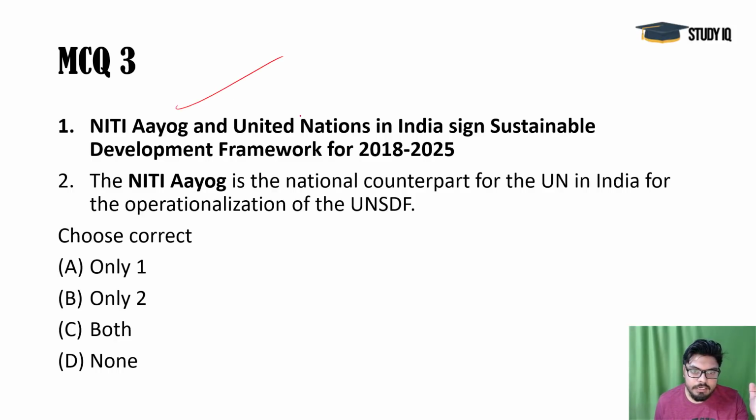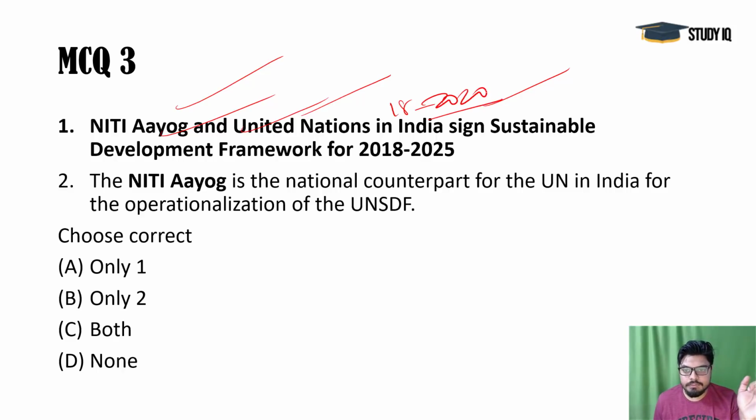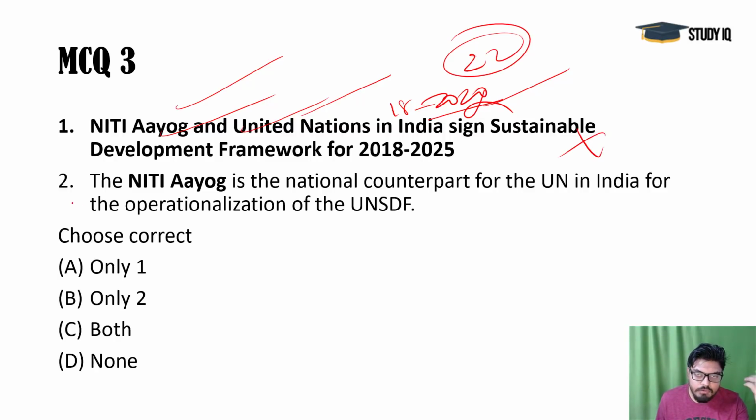Next, Niti Aayog and United Nations in India signed the Sustainable Development Framework, SDF, UN SDF. That's correct. But it is not for 2025. It is for 2018 to 2022. That is the year. Okay. So the first option is wrong, and they have allocated funds for that, and Niti Aayog would be the nodal agency, you may say, or a national counterpart for the UN in India for operationalization of the UN SDF. So the second option is correct, the first is wrong.